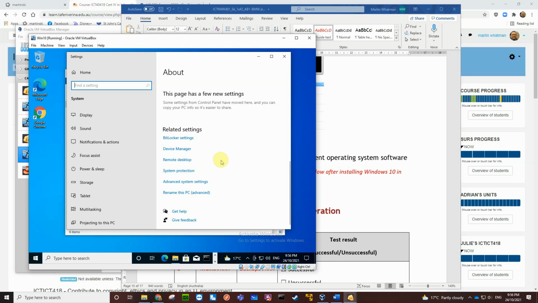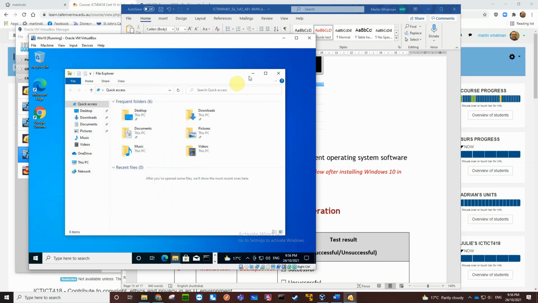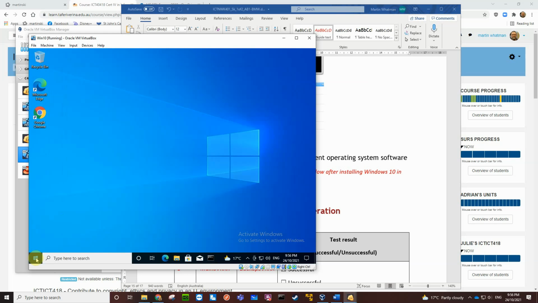I wouldn't class this as the system properties though. That's the advanced system settings. Okay. So if you can't do it that way, which way can you do it?